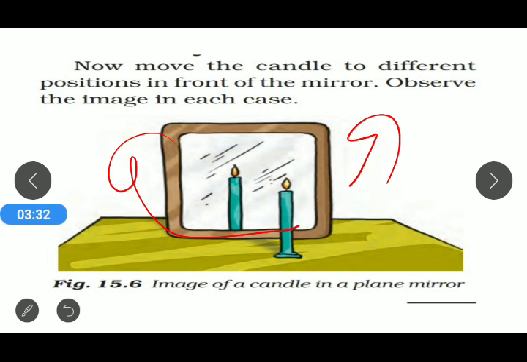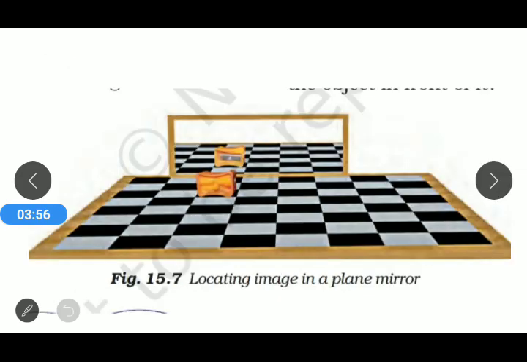And what is a virtual image? Virtual images are those images which cannot be obtained on any screen. That type of image is called a virtual image. Once again, I repeat, what is a virtual image? Virtual images are those images which cannot be obtained on any screen. So a plane mirror creates a virtual image.